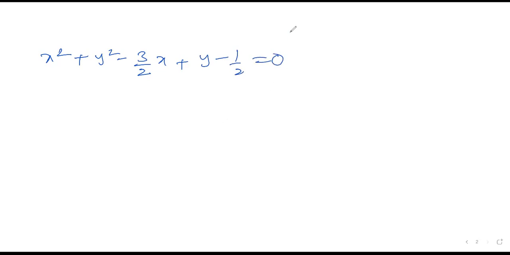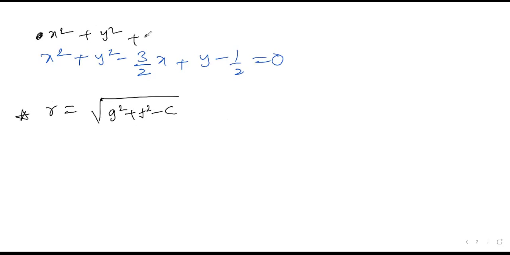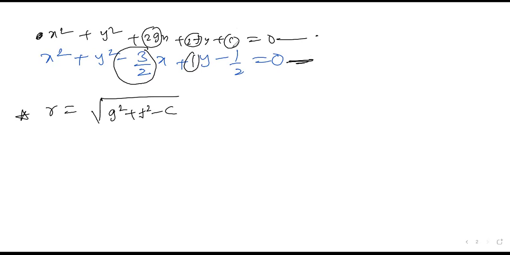What they're asking for is the radius. So what is the formula of the radius? r = √(g² + f² − c). This is the radius formula. The equation format is x² + y² + 2gx + 2fy + c = 0. Please compare the given equation with the reference equation. When you compare, 2g = −3/2, 2f = 1, and then the value of c is this one.